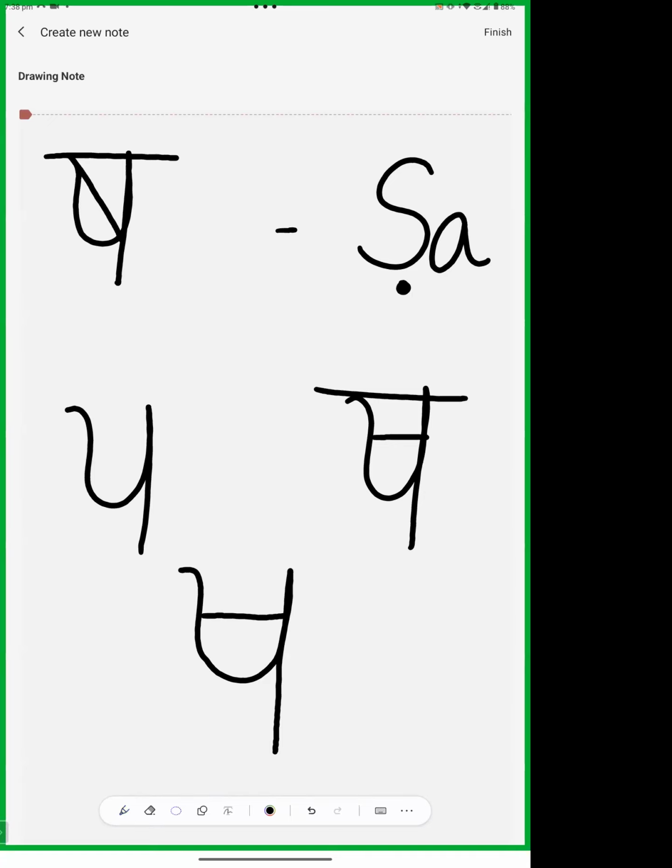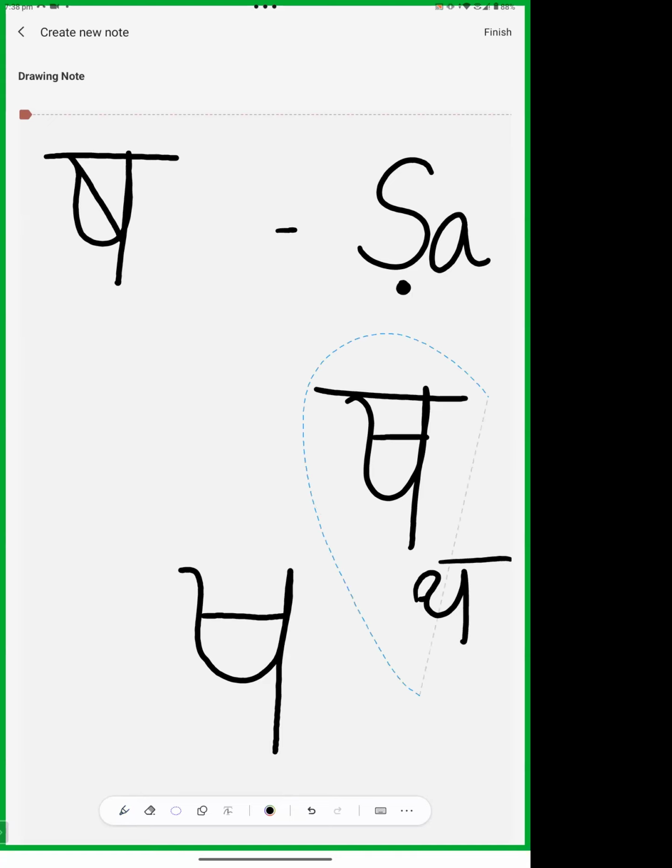If there is an upper line, then it is Tha. And if there is no upper line, then it is Sha. This is Murdhanya Sha. Okay? Clear? Yes, ma'am.